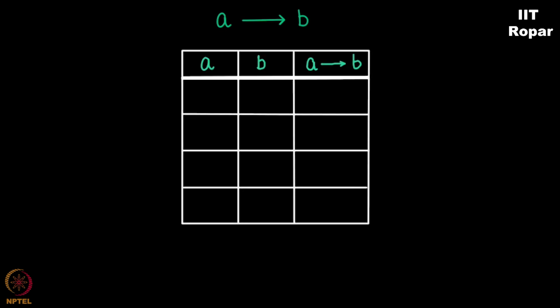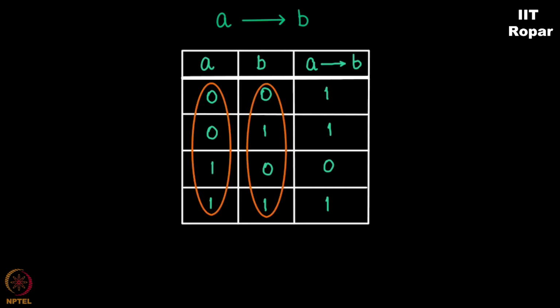Point to note, whenever you say A implies B, then your table should look like this: 0, 0 is 1; 0, 1 is 1; 1, 0 is 0; 1, 1 is 1. Only then can you say A implies B. The A column will be 0, 0, 1, 1. The B column will be 0, 1, 0, 1. And the last column will be 1, 1, 0, 1. If that be the case, then you say A implies B.